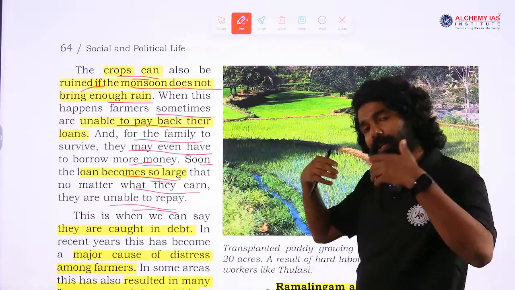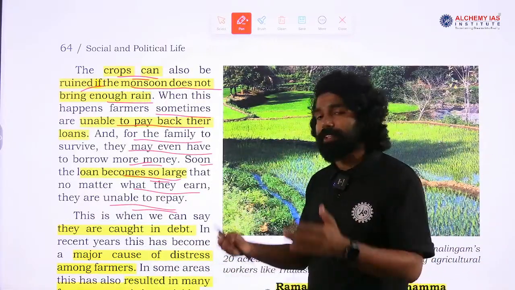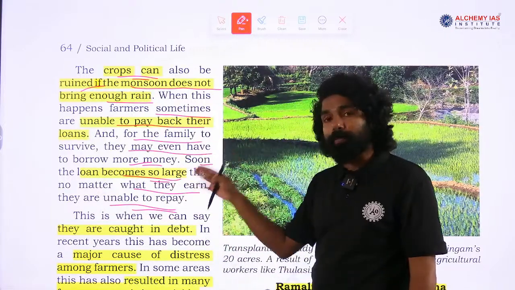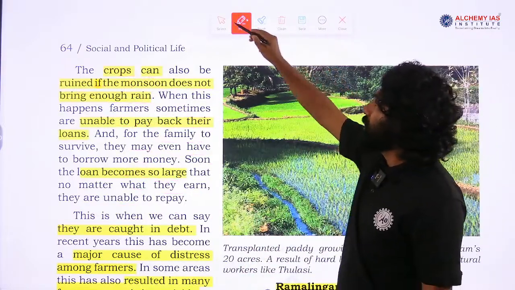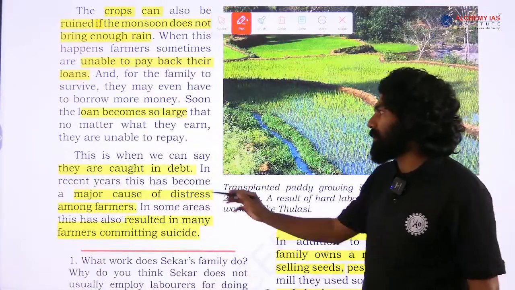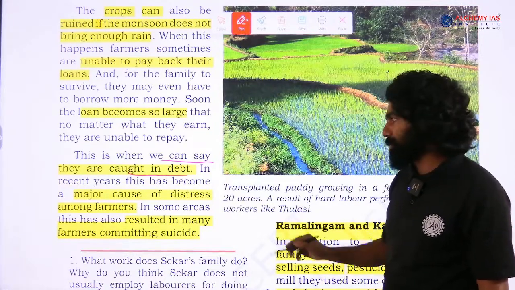So, even if they try to generate income out of any activities, including farm and non-farm activities, whatever income they generate may not be enough to pay back the money that they have borrowed from the money lenders. What will happen then? If they keep borrowing too much money continuously, this is when we can say that they are caught in debt.